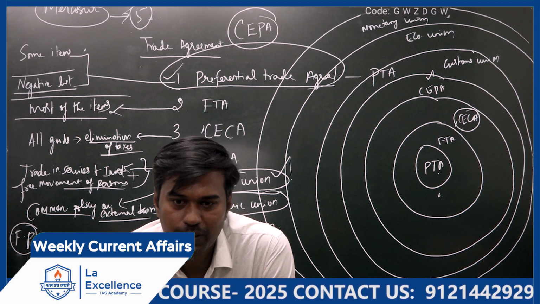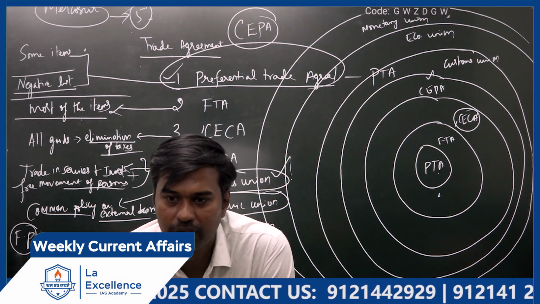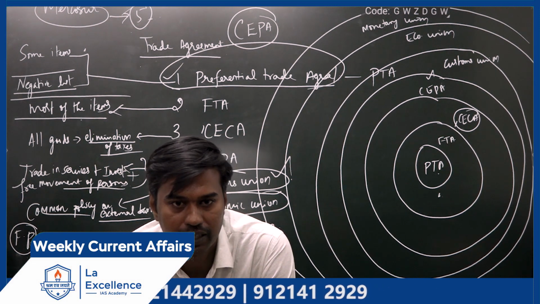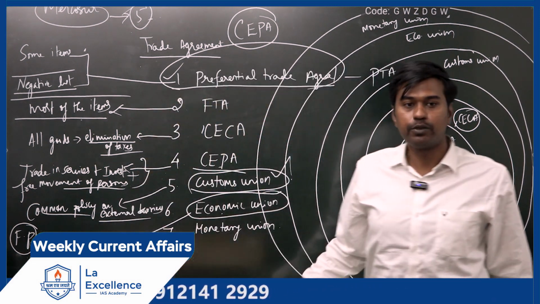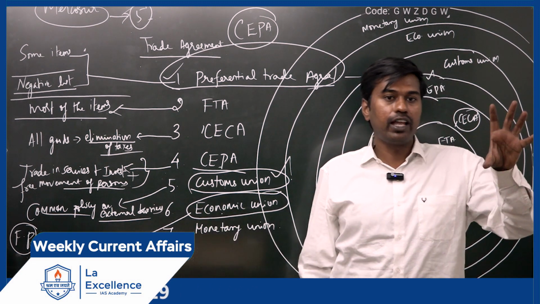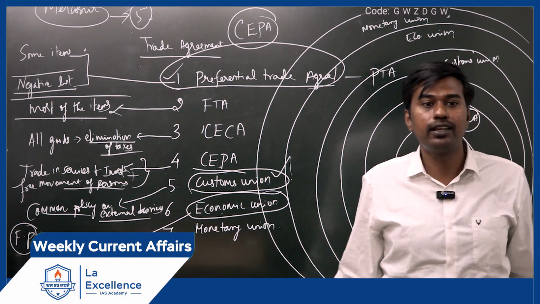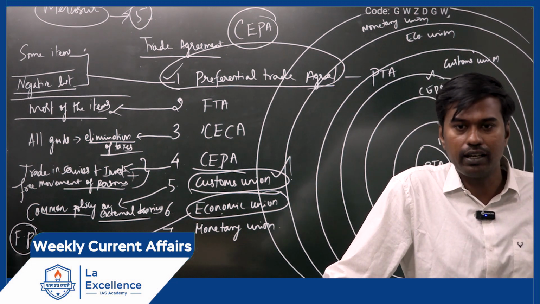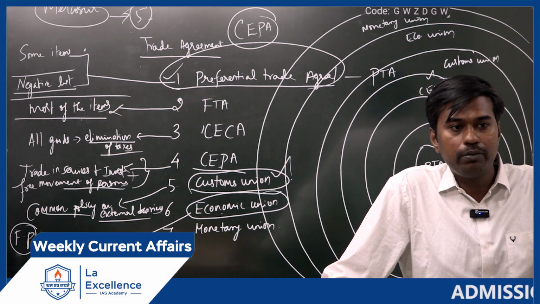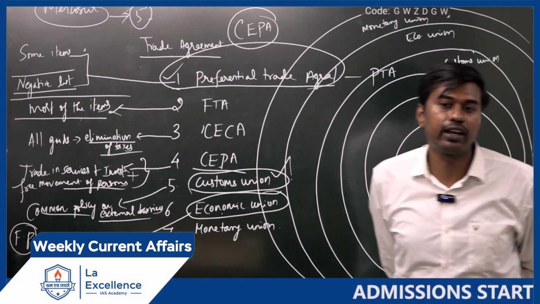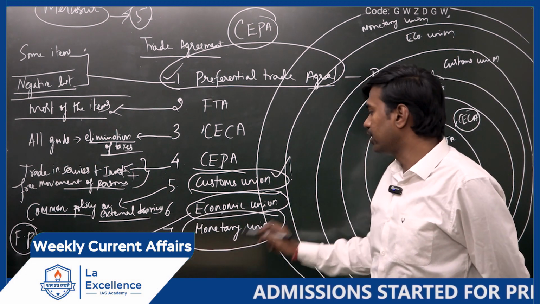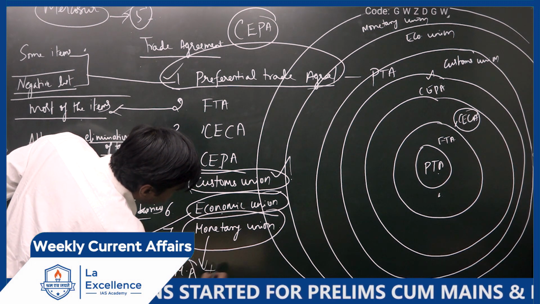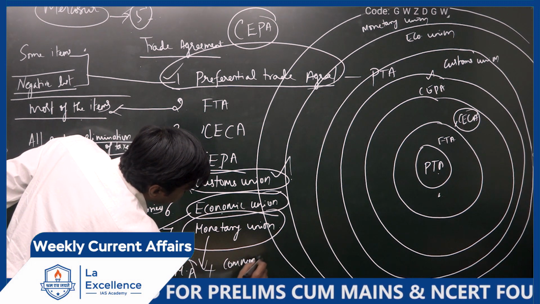But purely we cannot say today it's under the control of RBI, because government-appointed nominated members are also part of the Monetary Policy Committee, the MPC. Remember? Yes. So here the countries who are part of an economic union will have a common fiscal policy, that is, a budget. Fiscal policy means expenditure and revenue of the government. So a common budget will be made in these countries who are part of the economic union. Then the final stage is monetary union. They will have a common monetary policy and also a common currency. Best example is what?